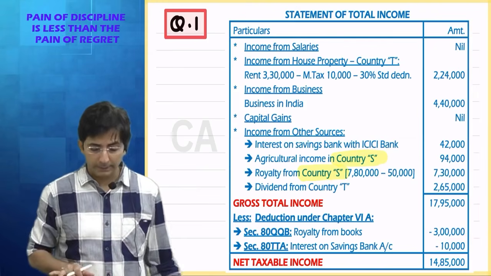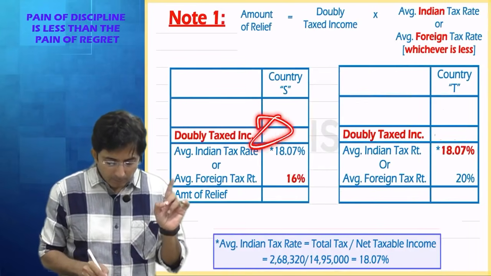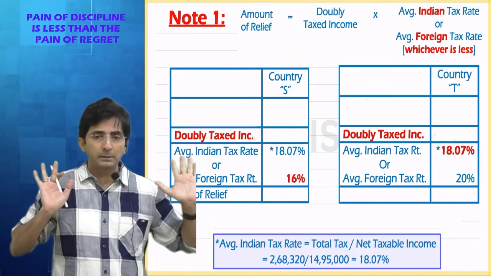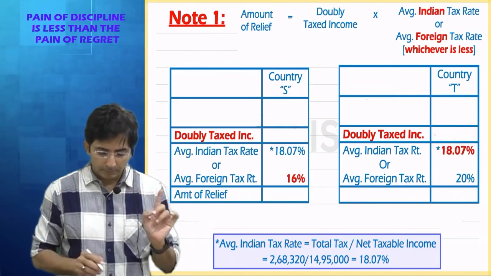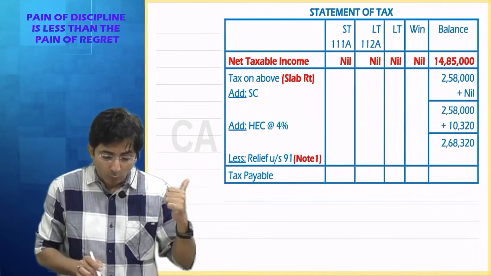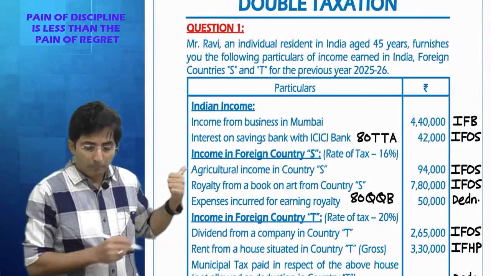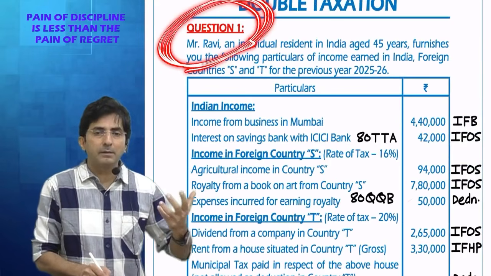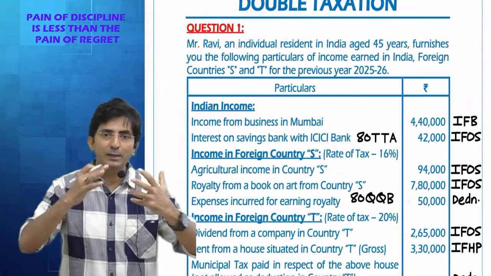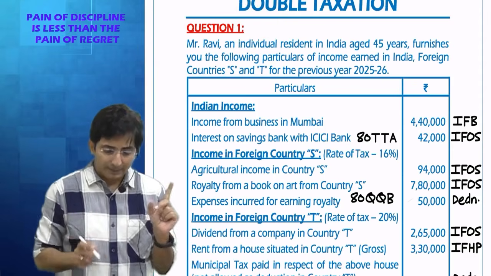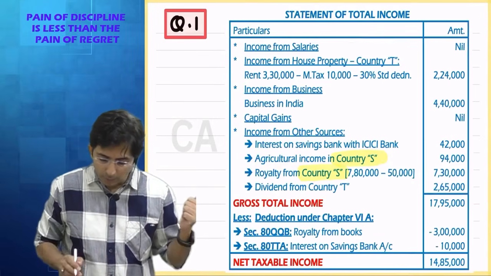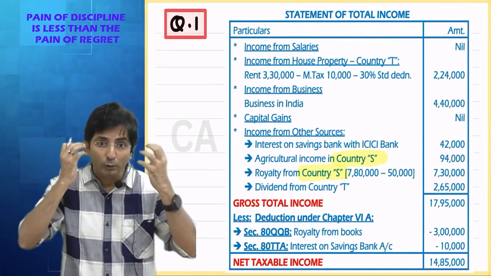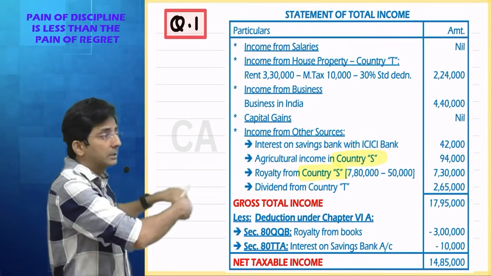These things are important. Didn't I say some time back, doubly taxed income is the only main charm in the sums of double tax. So tell me, now can you tell me why I said don't search it from the question? Because for doubly taxed income, if you struggle to find it from the sum, you will not have that insight of chapter 6A etc. Right now, what did I do? For royalty, didn't I say from 730 you have to subtract this also? All this insight you will get when you look in your answer.